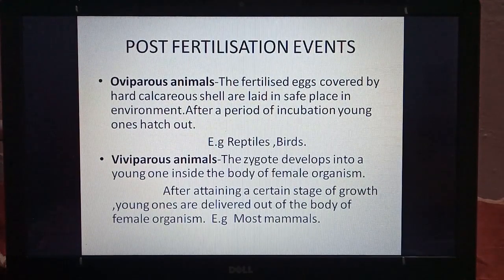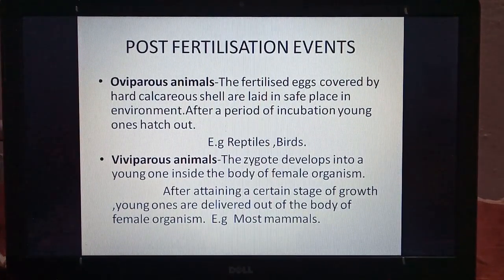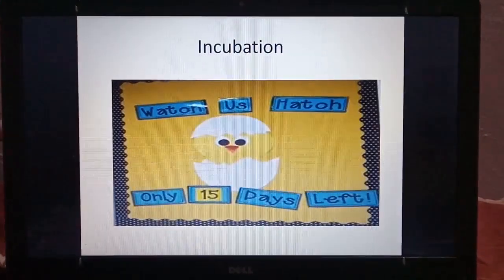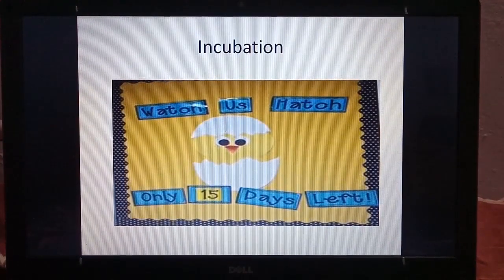Viviparous animals. The zygote develops into a young one inside the body of female organism. So the zygote develops inside the body of mother. After attaining a certain stage of growth, young ones are delivered out of body of female organism. So they do not produce eggs, but they produce young ones. Example is most mammals like human beings. In this figure we can see incubation. So chick has incubation period of 21 days.